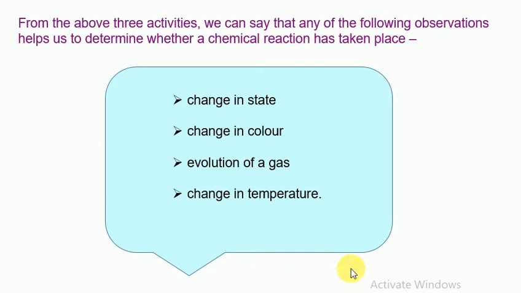In the third activity, when sulfuric acid or hydrochloric acid was added to zinc granules, hydrogen gas was evolved, and the temperature also changed. When we touch the beaker or the conical flask, we can feel that heat is also evolved. That is an exothermic reaction. So change in state, change in color, evolution of a gas, and change in temperature we can find, and we can say that these criteria determine a chemical reaction.